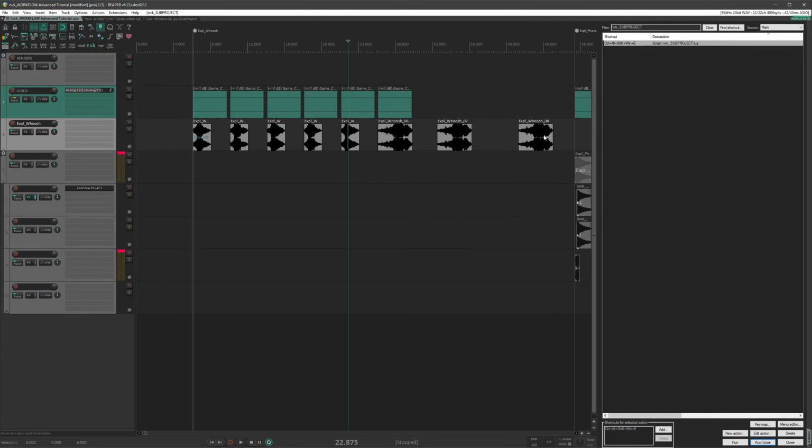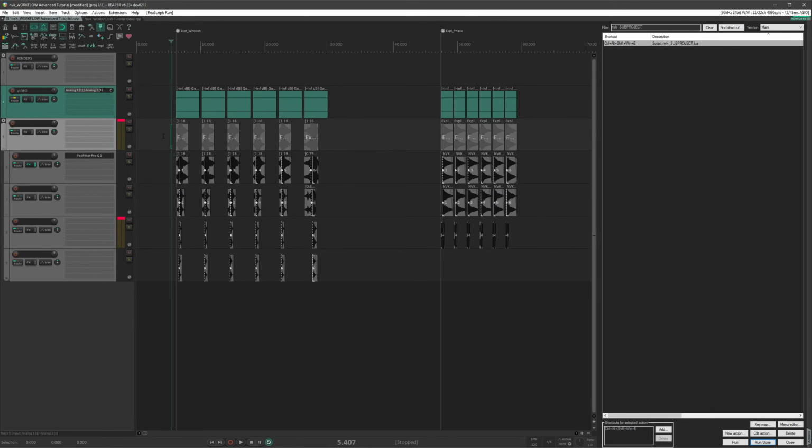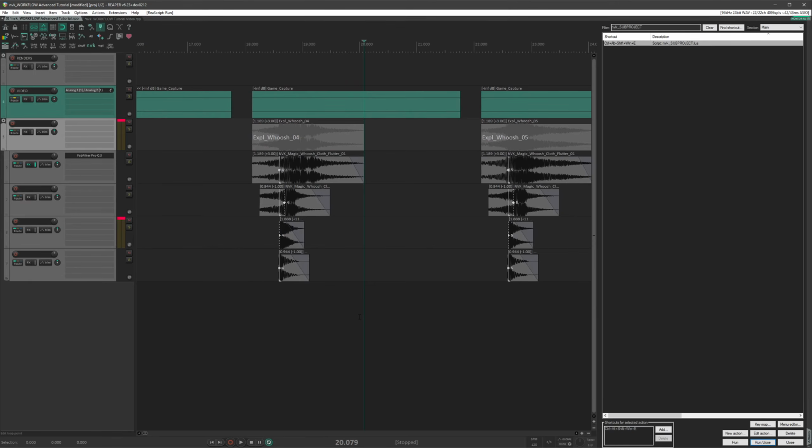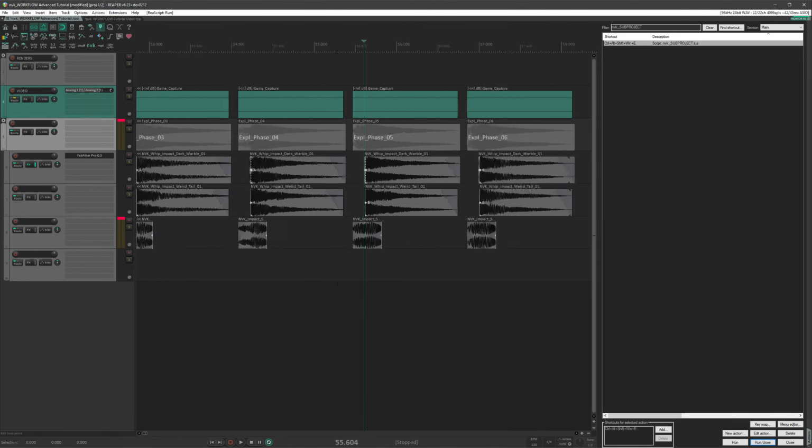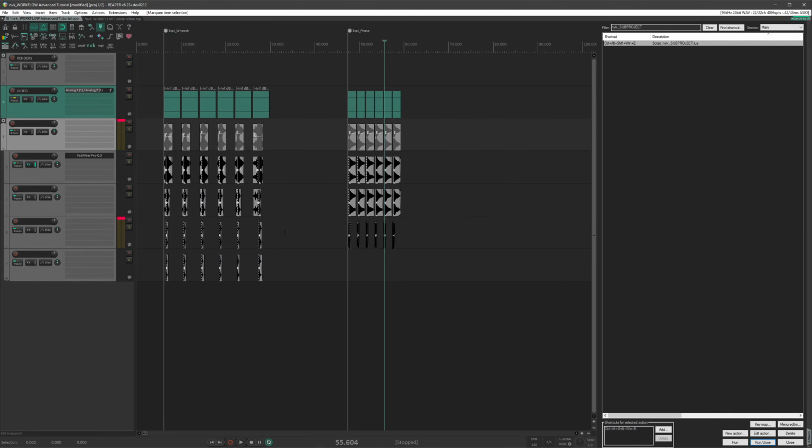As you can see, it's automatically re-rendered the items and then also added in the new variations. If you'd like to have a subproject that contains multiple items with different names, that's actually not a problem. So here I have explosion whoosh and then explosion phase. I can either select all these items or just select the tracks and then run the script. And I'll name this one explosion.